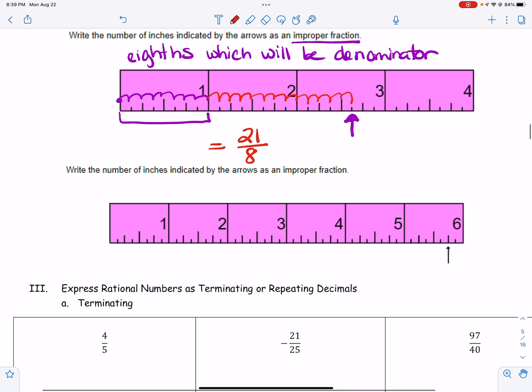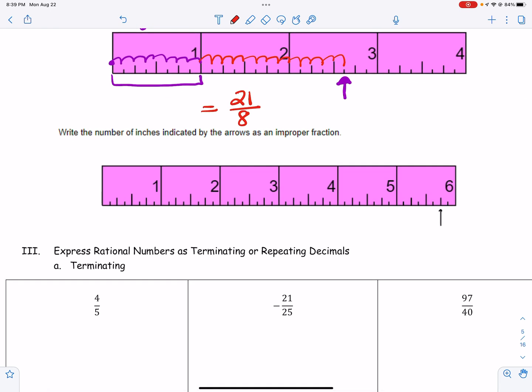So again, this next one, you look and see how this ruler is divided. And so I go 1, 2, 3, 4, 5, 6, 7, 8. So again, it's divided into eighths.